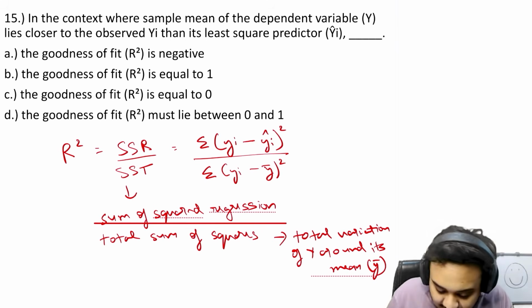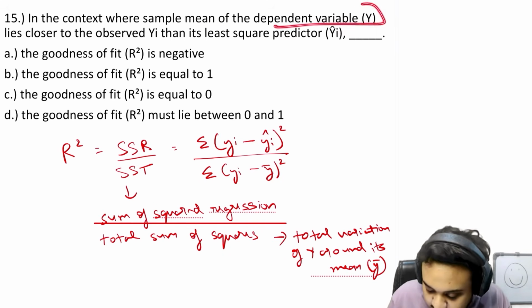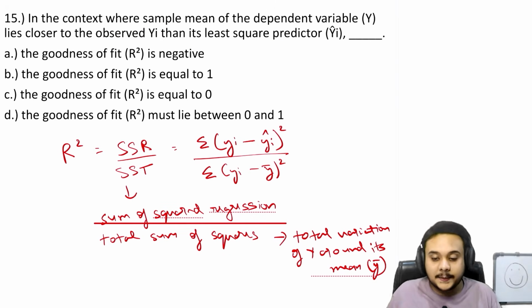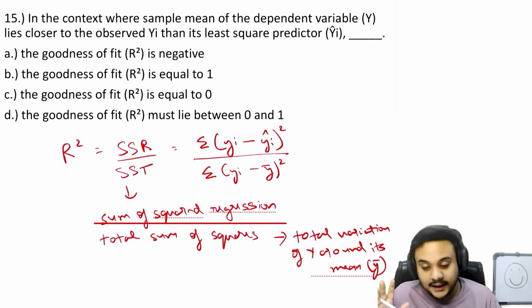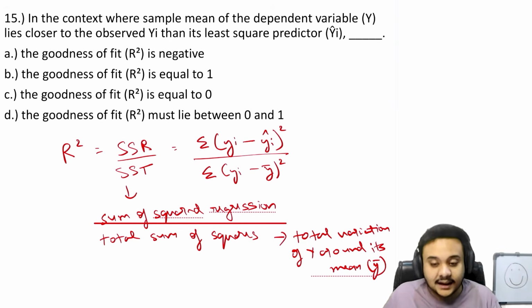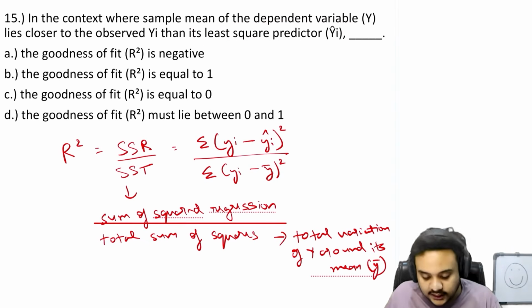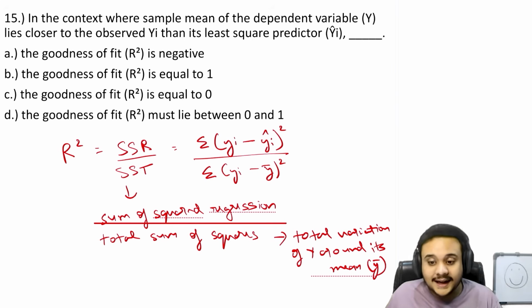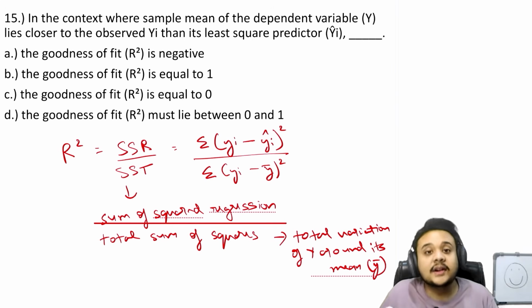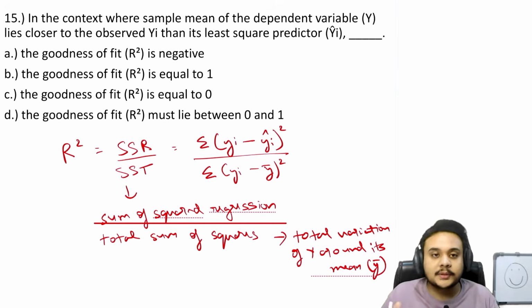Now let us look at the question. The question is saying that the sample mean of this variable is closer to the observed yi than its least square predictor. So this means that the original mean that we already had has done a better job of prediction than our least square predictor. So our regression model has not worked. It has basically failed because the prediction it has given us is actually worse off than the original mean of the sample.